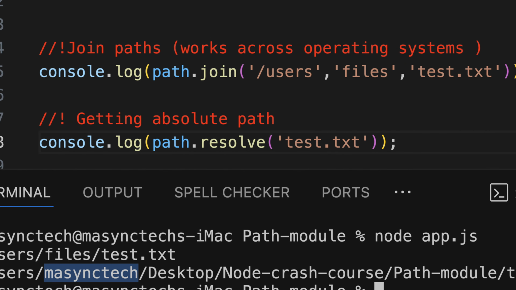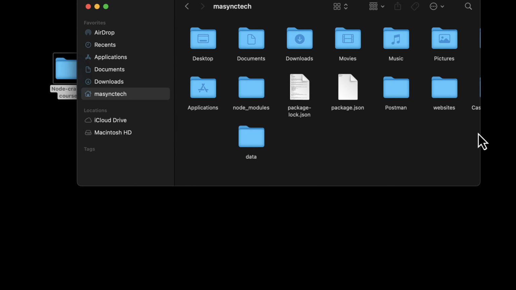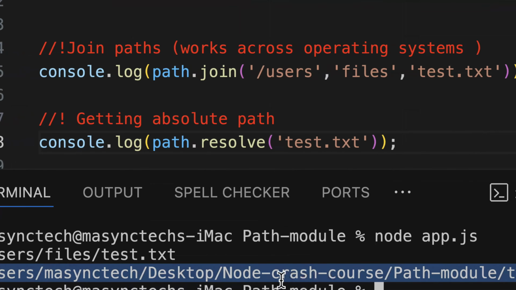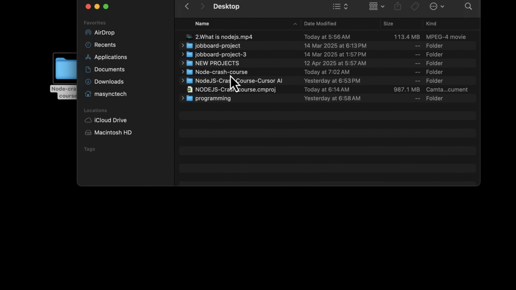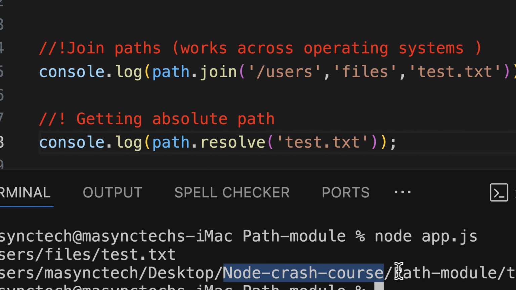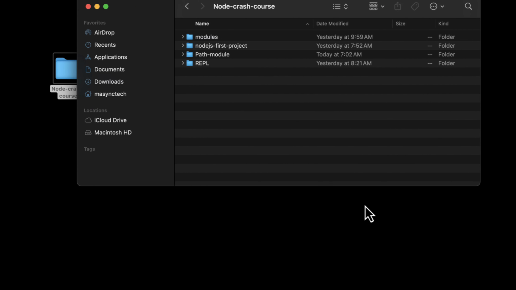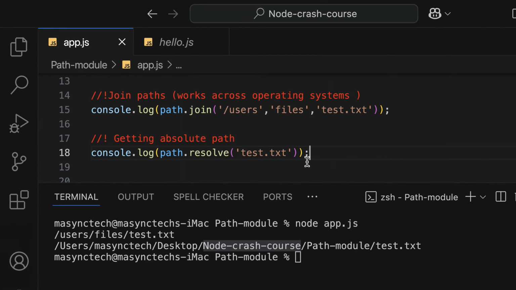And then in Async, I have to move to desktop, and I can find my desktop here. Then on the desktop, I have the Node Crash Course folder, which is this one. And then inside that, I have path module. Open that, correct, which is the path module. So this is how we can get the absolute path.